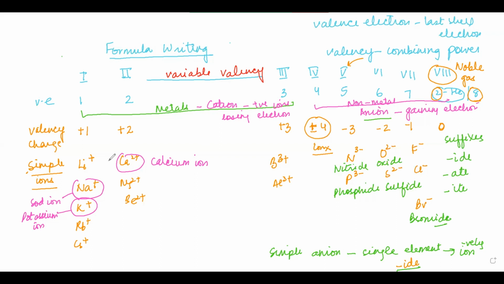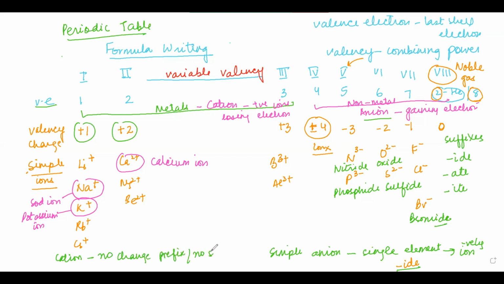So all these charges we know because we have studied the periodic table. We know the position of these elements, and we know to which group they belong. We know what are the valence electrons of these elements, whether they belong to group 1, group 3, and group 4. And accordingly, we know what is their valency, and we know the charges on these ions. For simple ions, if you have a cation, there's no change in the name, no addition, no prefix, no suffix, okay?